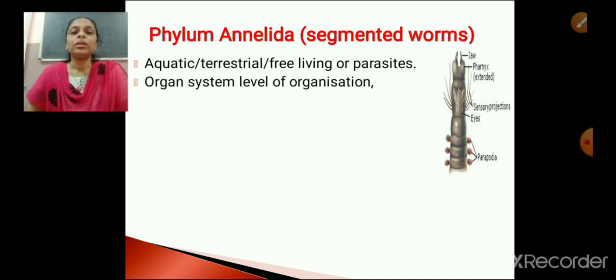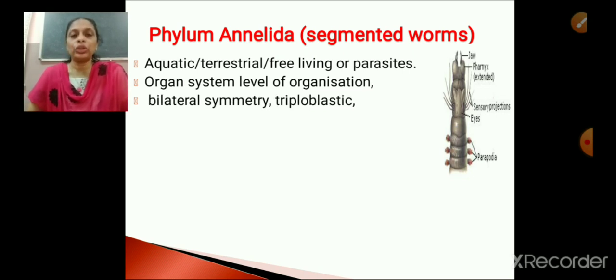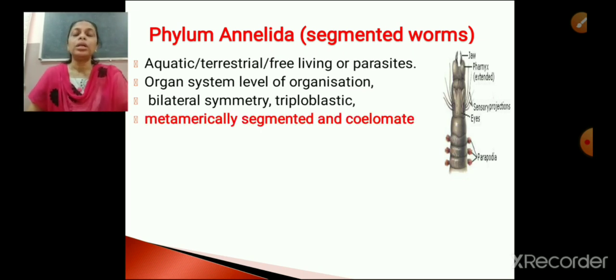They exhibit organ system level of organization. So organ systems will be almost well developed. They have a bilateral symmetry. I hope you know what bilateral symmetry is. The body can be divided into two equal halves. Triploblastic. They have three body layers or embryonic layers: outer ectoderm, middle mesoderm, and inner endoderm.